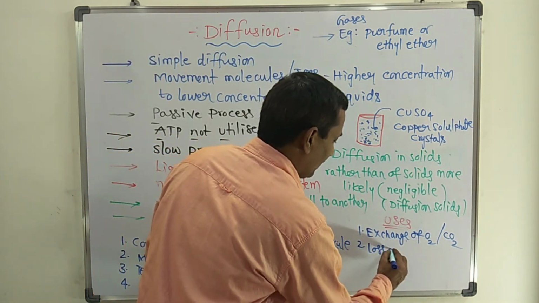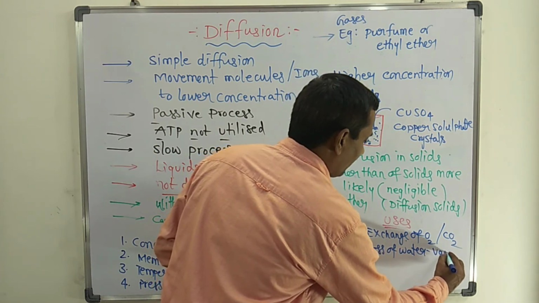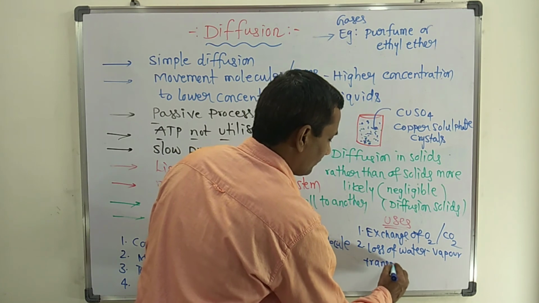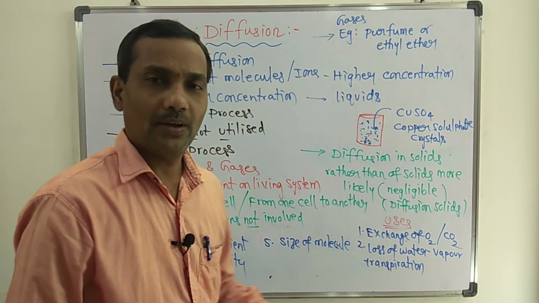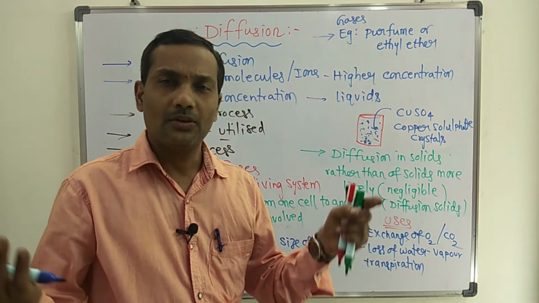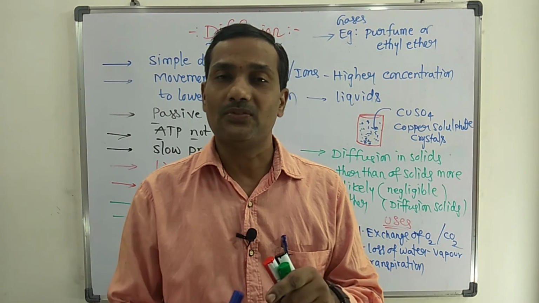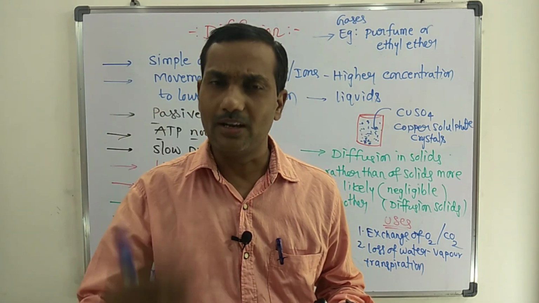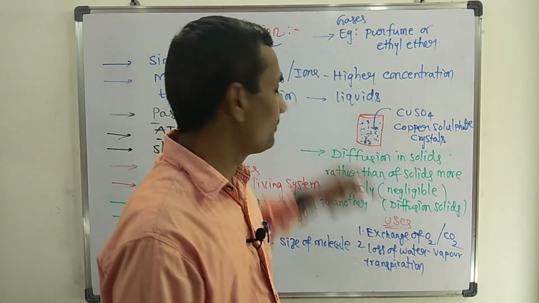Next, loss of water in the form of vapor during the transpiration process. A huge amount of water loss takes place from the leaf to the atmosphere. You can observe this water vapor loss in many plants. How is it possible? Because of diffusion.